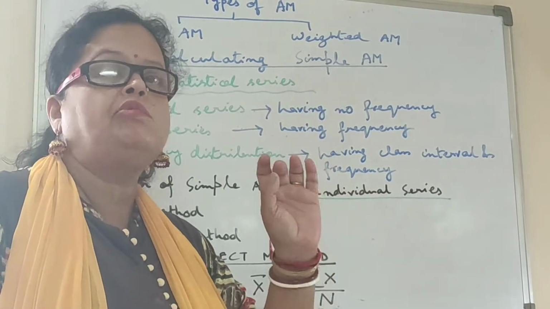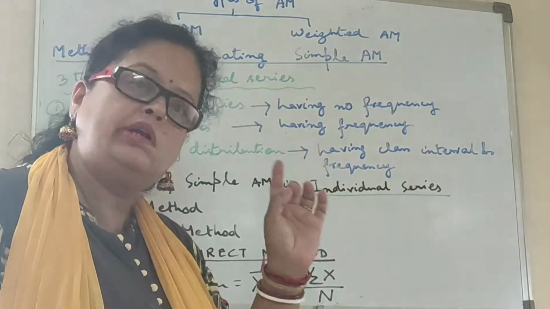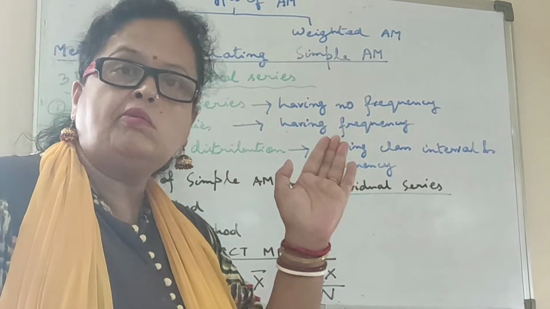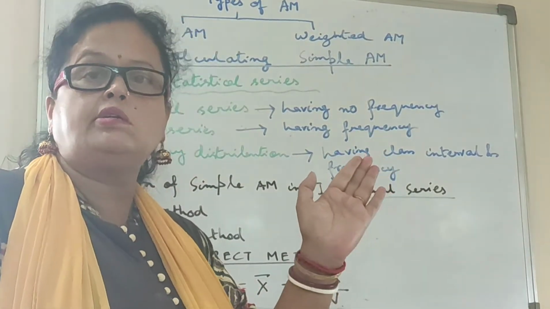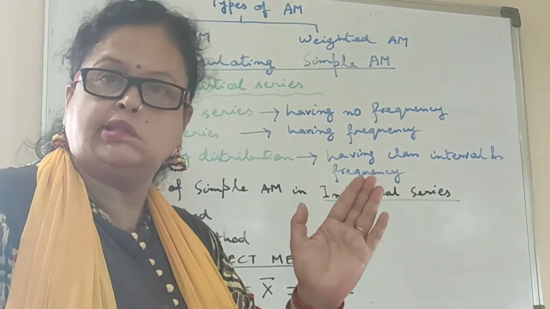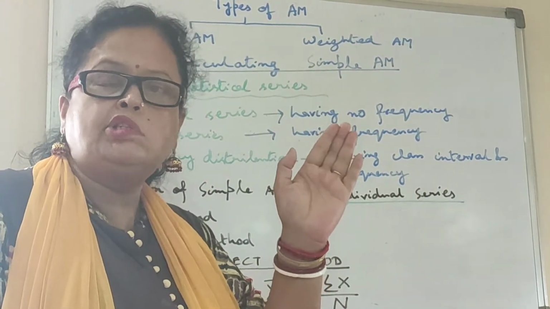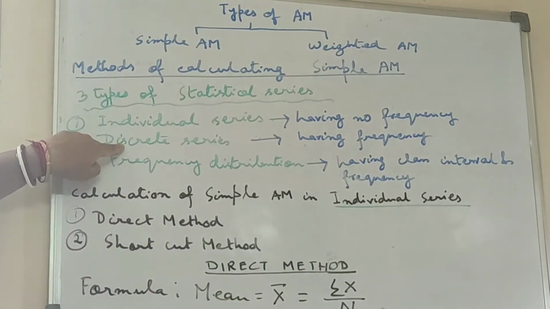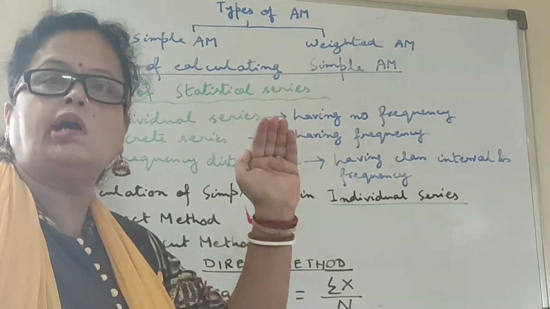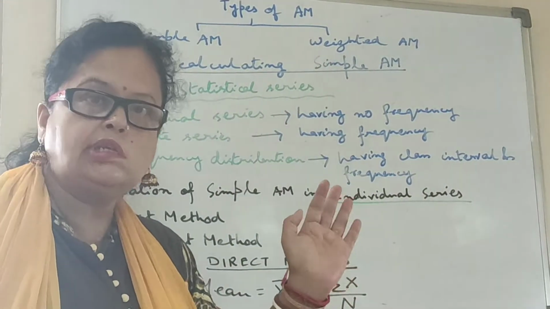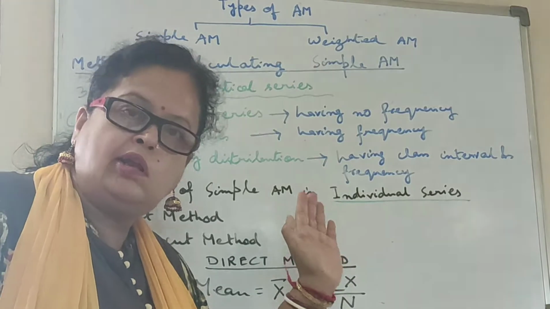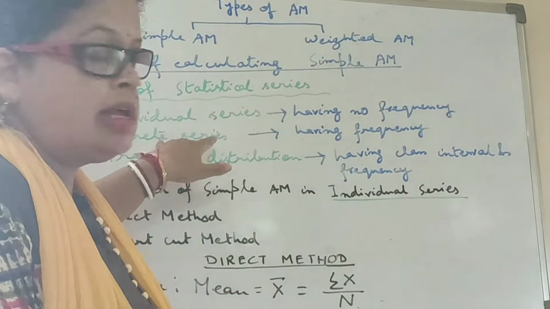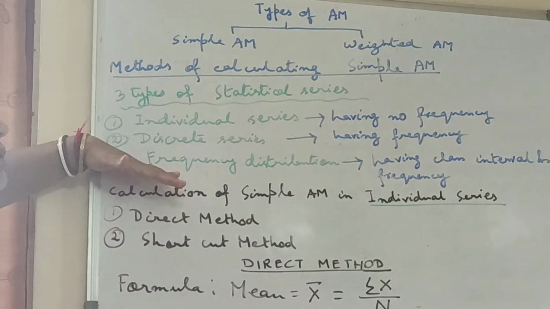Frequency नहीं है. And what is frequency? Frequency क्या होती है? Already you know in class 10. Frequency is the number of times a statistical observation occurs. Simple as that. Next, discrete series. It is a series which is having frequency. That means here individual series along with frequency, if it is there, then we will say that is a discrete series. And the third one is frequency distribution.